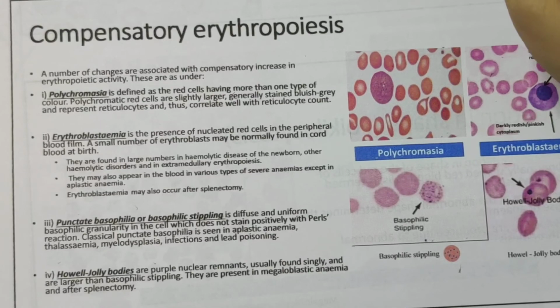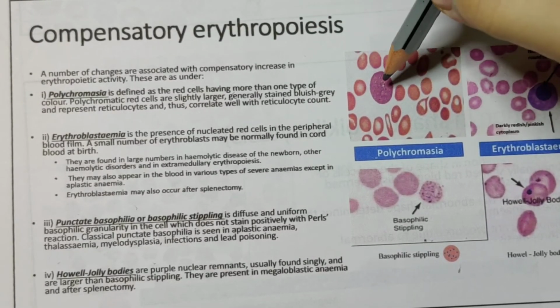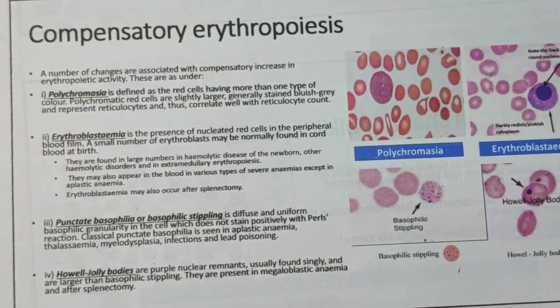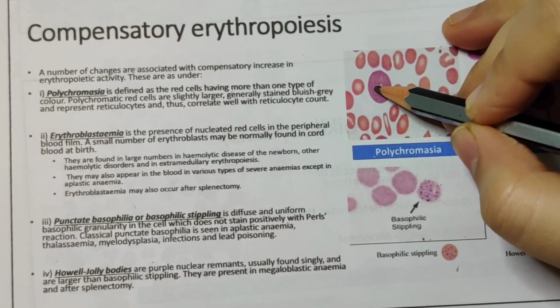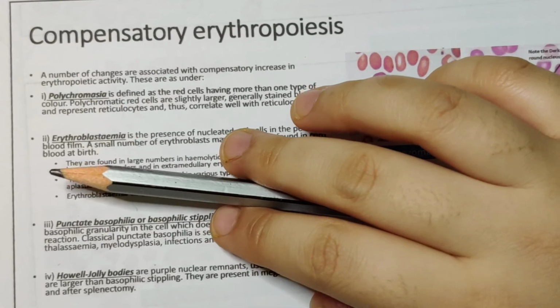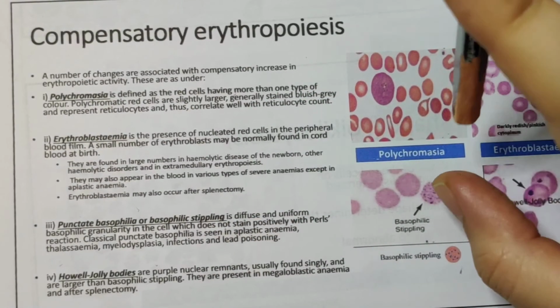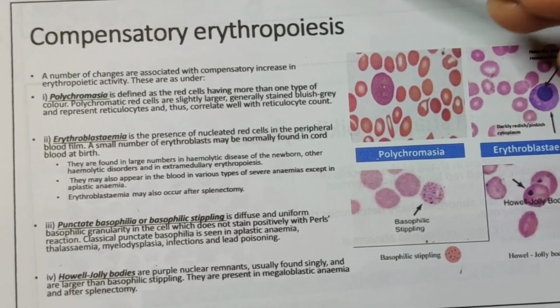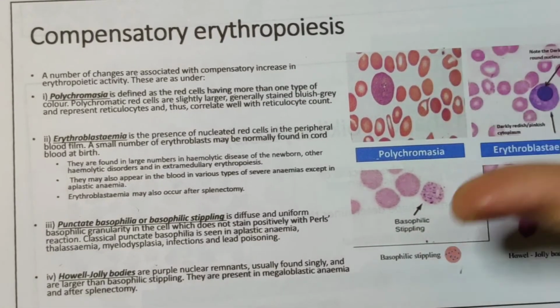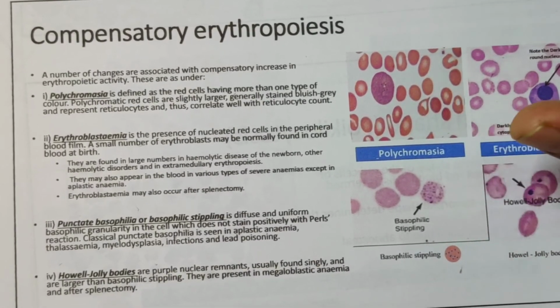What are the different colors? They can be bluish gray. These polychromatic cells are also known as reticulocytes. The reticulocytes that we see in our body are usually bluish greenish in color. So polychromasia, the other name is reticulocytes. Reticulocytes are polychromatic cells because they are bluish gray in color, they are larger, and they don't have a nucleus but only cell organelles.